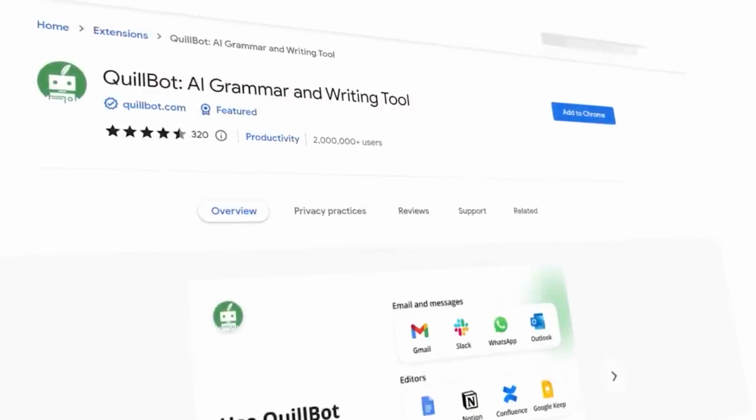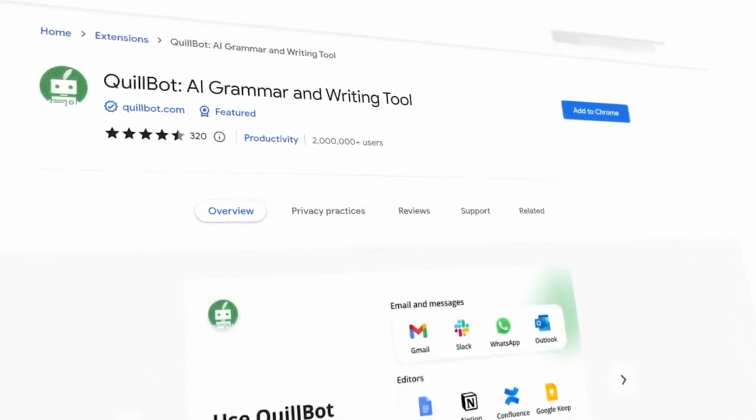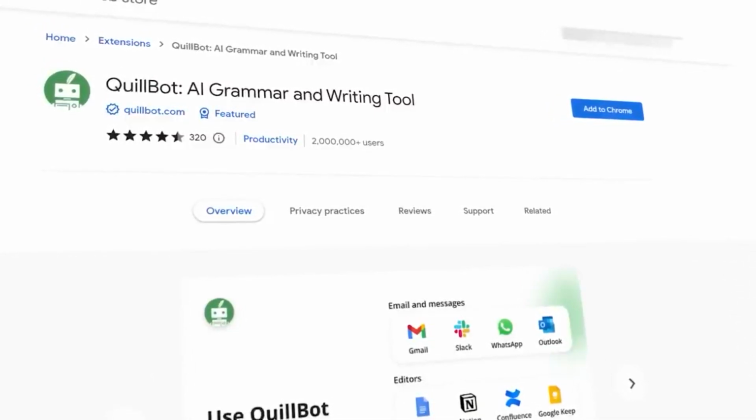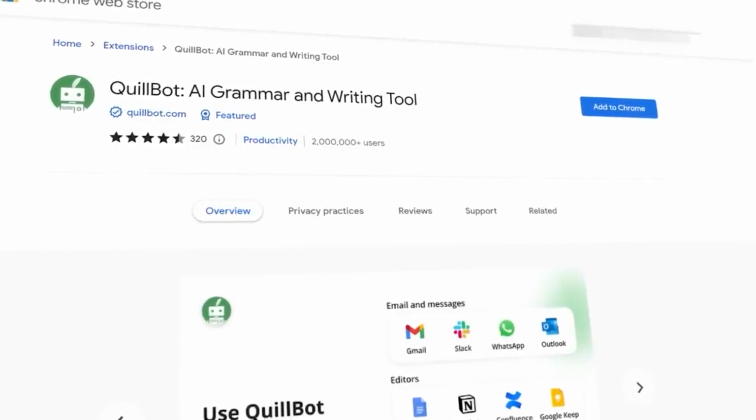It is also available as an extension. So if you go to Google Chrome and search for Quillbot, you will get a Google Chrome extension of Quillbot. You can add it so that you can use this tool all over the internet. So wherever you are, like if you are in a presentation, in a Word document, or drafting any mail, it will help you everywhere you want to use it.